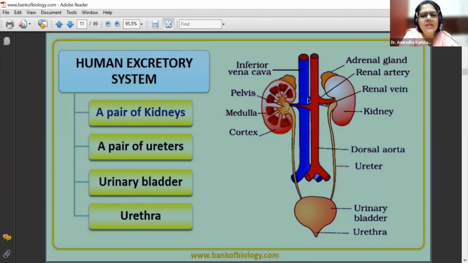From the left atrium, kahan jayega? Oxygenated blood from left atrium will go where? Left atrium से कहाँ जाएगा? हाँ, very good. So from the left ventricle, it will reach.